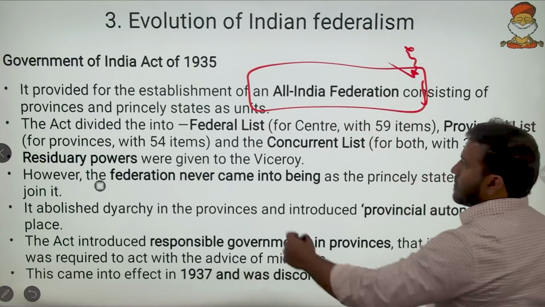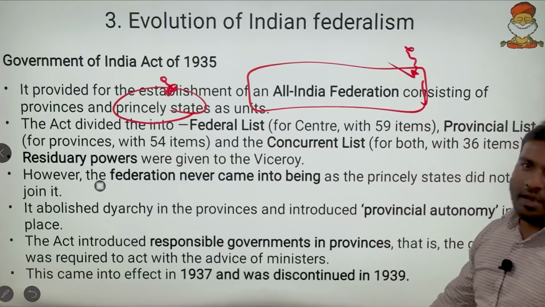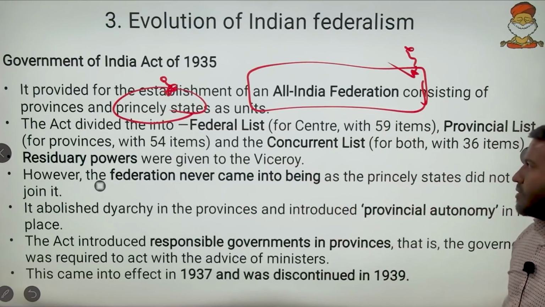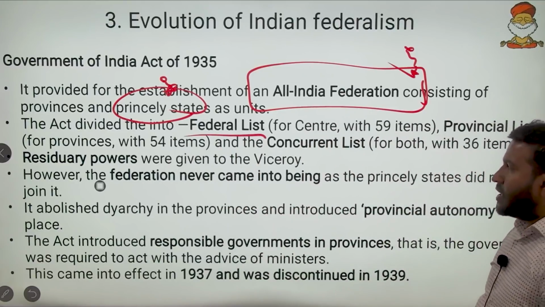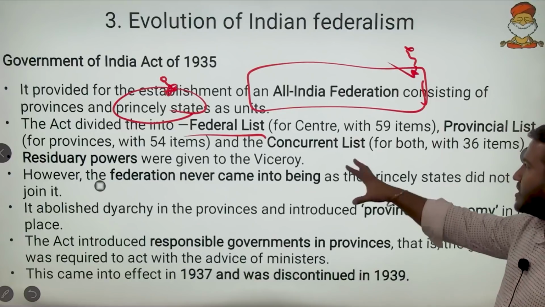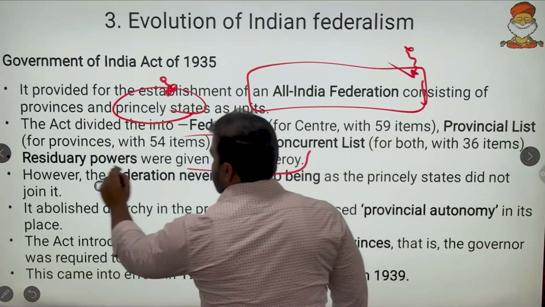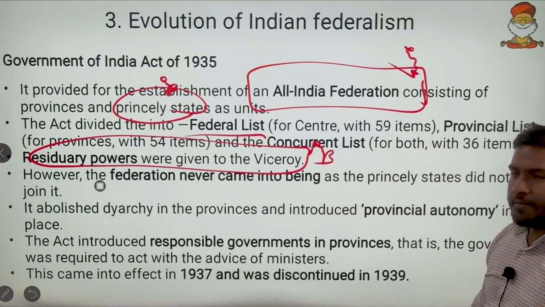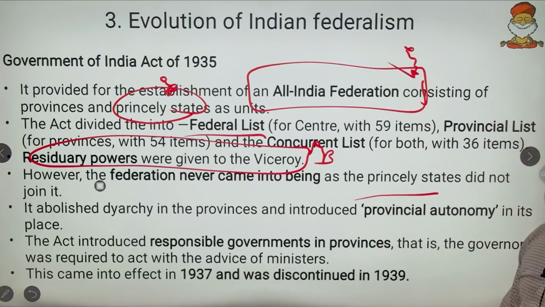However, the princely states did not appear here, but apart from the princely states, state governments were established. And here we have to remember that the Act divided the activity mapping. Various activities were to be taken up in three lists, that is federal, provincial and concurrent, and the residuary was with the Viceroy. So this one was not with the center but the Viceroy. However, the federation never came into being as the princely states did not join it.